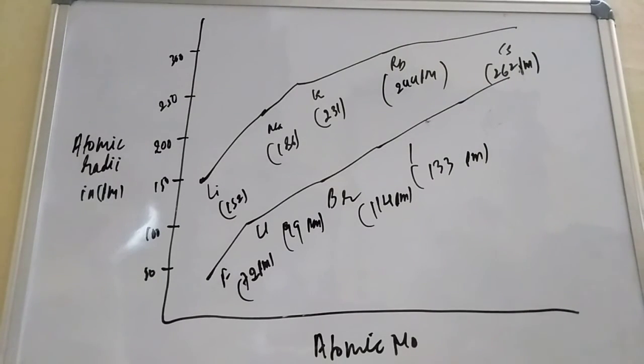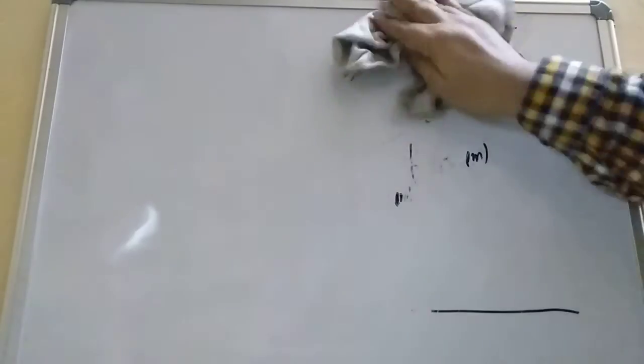Now, students, we will see the variation of atomic radii in the period. This is also easy to understand. Variation of atomic radii in period.